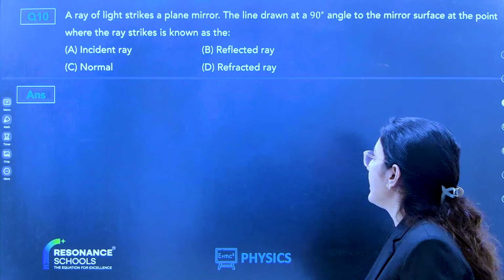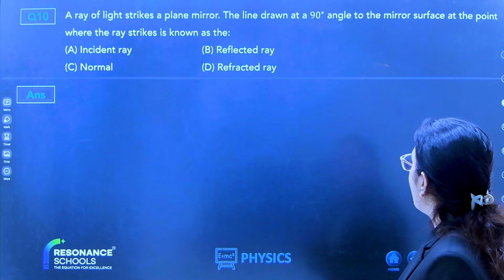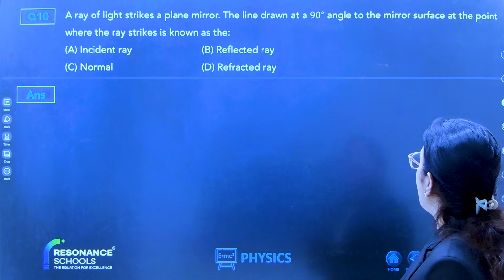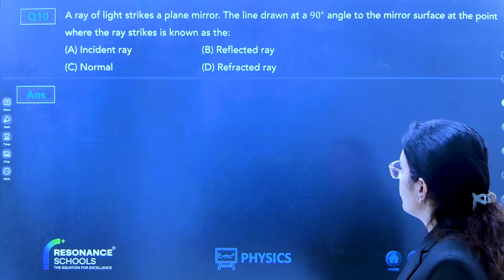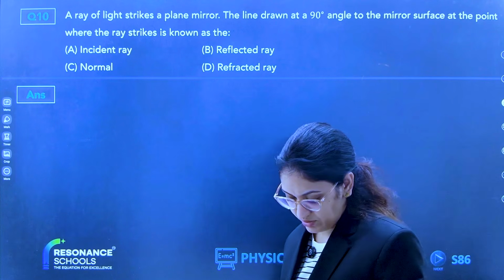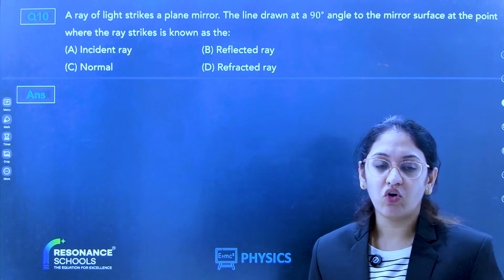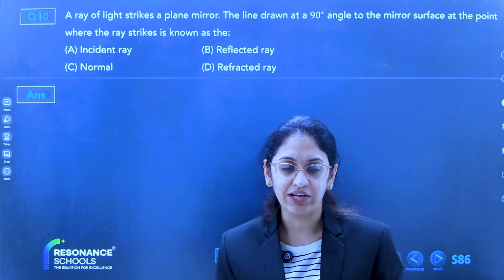A ray of light strikes a plane mirror. The line drawn at a 90-degree angle to the mirror at the point where the ray strikes is known as what? 4 marks each. You can calculate.